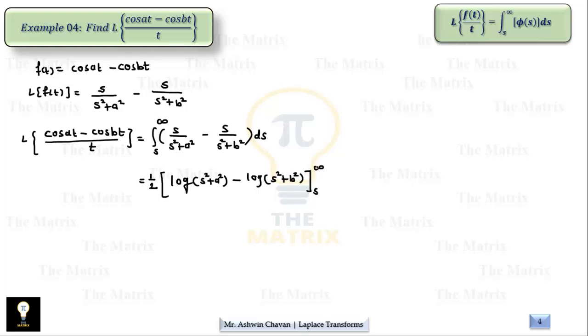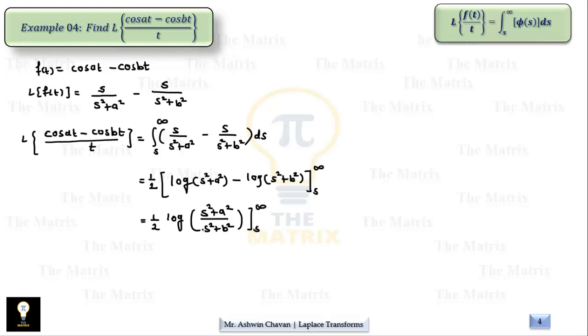Limits are still pending, s and infinity. As earlier said, we got the difference between two logs, so we can adjust them and we know the upper limit value gives us 0. If we write them this way, that is log of s square plus a square upon s square plus b square, and s to infinity.